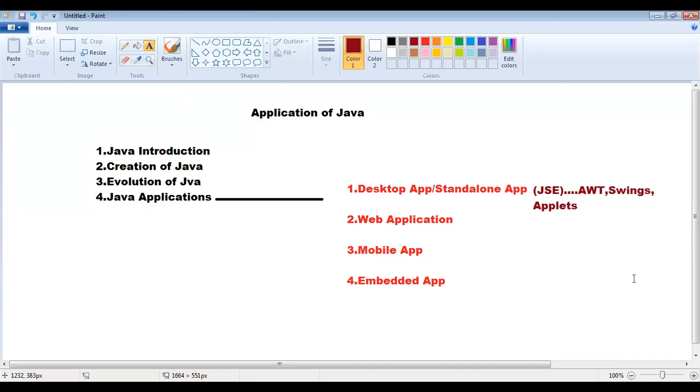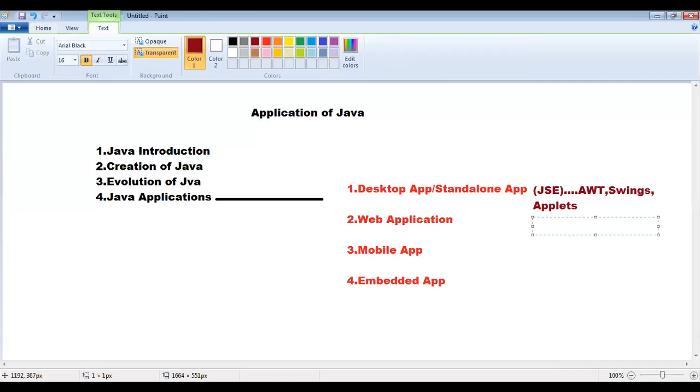With the help of AWT, Swings and applets, we can develop this kind of application. An example for these desktop applications? For example, Notepad, Command Prompt or Photoshop. These all are desktop applications.